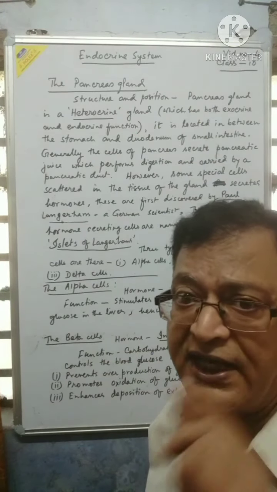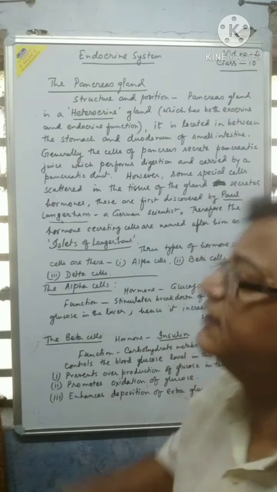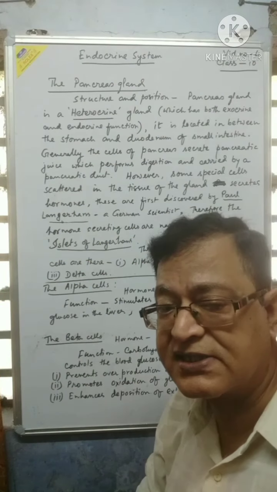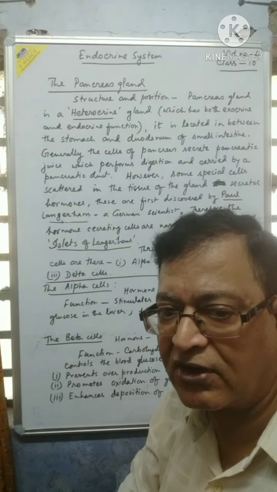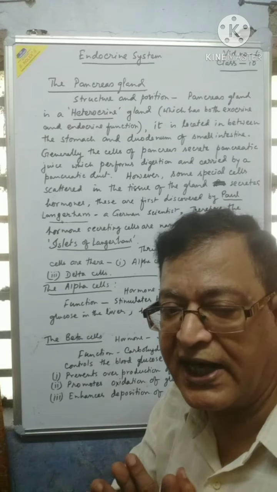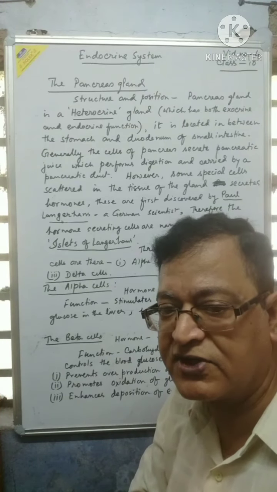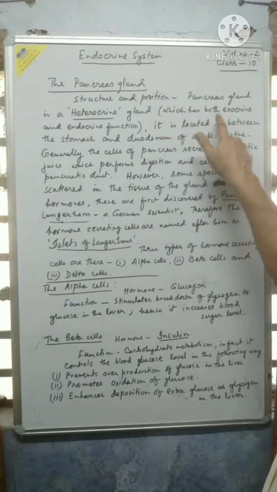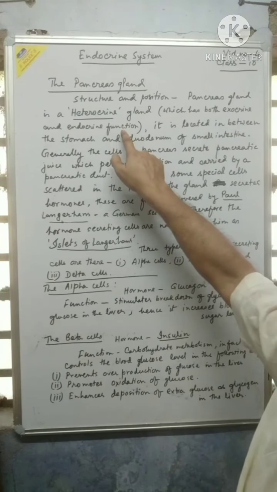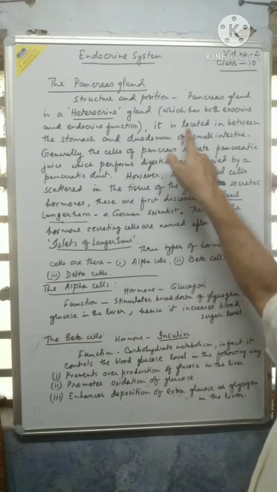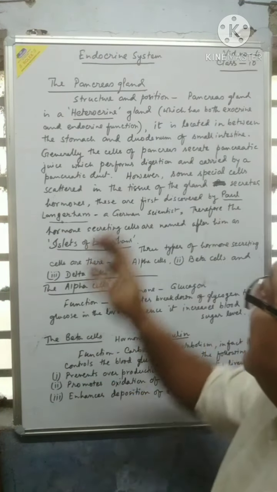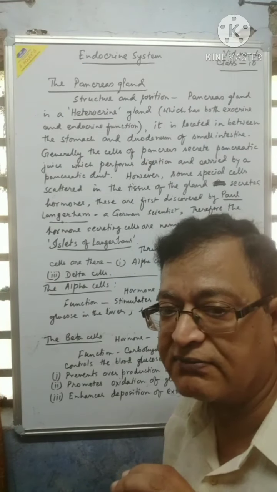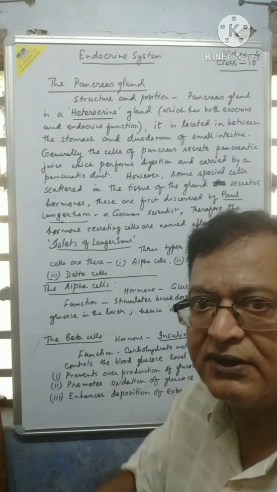First of all, let me tell you about the pancreas gland. It is a heterocrine gland. Heterocrine gland means it's a dual or double functioning gland, having both exocrine and endocrine function. The location of the gland is in between the stomach and duodenum